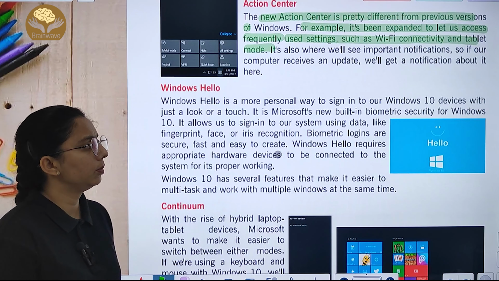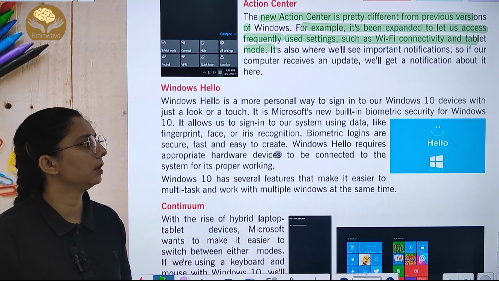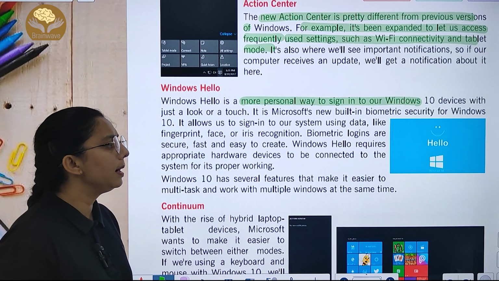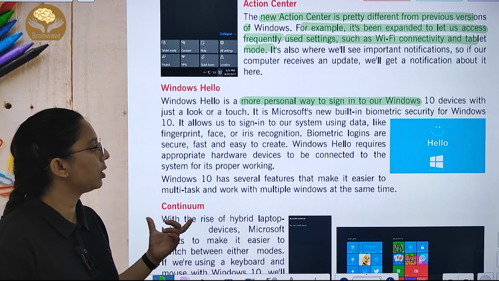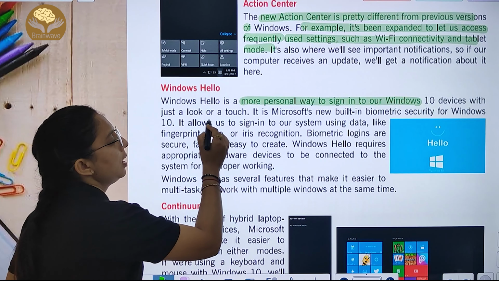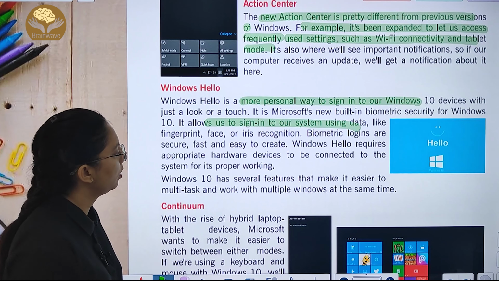Then we have Windows Hello. It is the personal way to sign in to your Windows 10 device. It is new built in biometric security. तरह की biometric security है. ये allow करता है to sign in to the system. आप sign in करोगे system using data. आप fingerprint, face recognition का use कर सकते हैं.